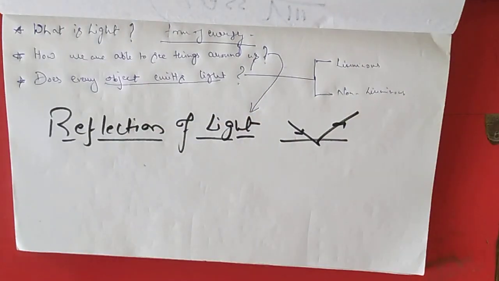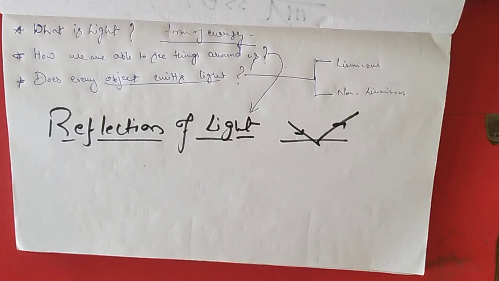So let us begin with reflection of light. First of all, what is reflection of light? Let us see the definition, and then we will discuss it in detail. When a ray of light hits a mirror or any polished surface, it changes its direction.